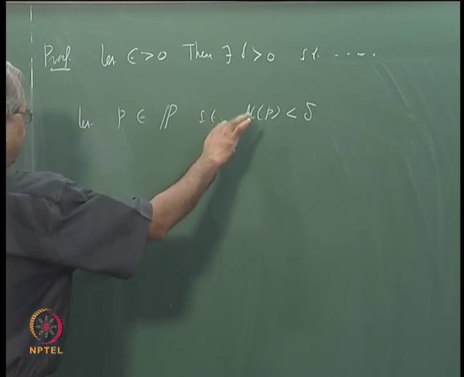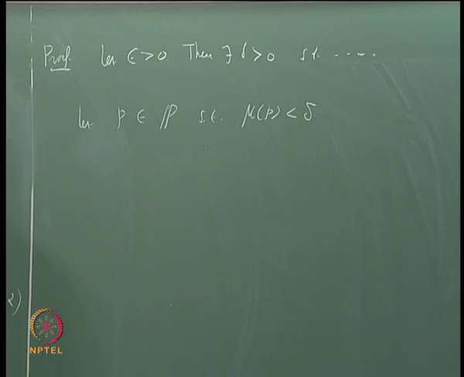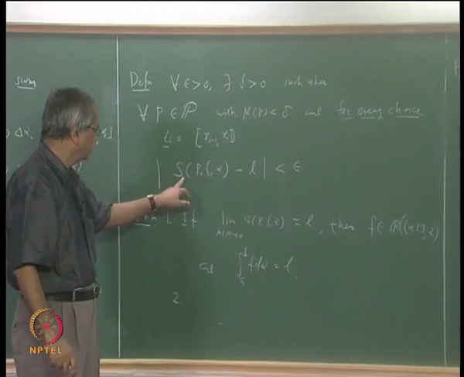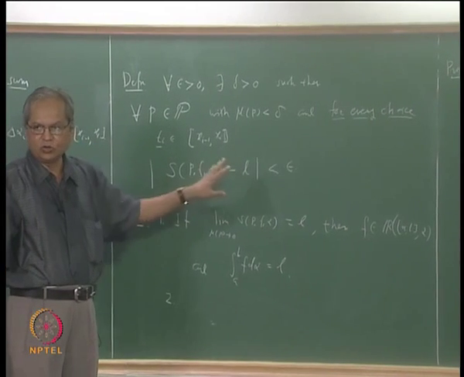Then for this particular partition, the difference between this Riemann-Stieltjes sum and L should be less than epsilon, which is the same as saying that this should lie between L minus epsilon and L plus epsilon.